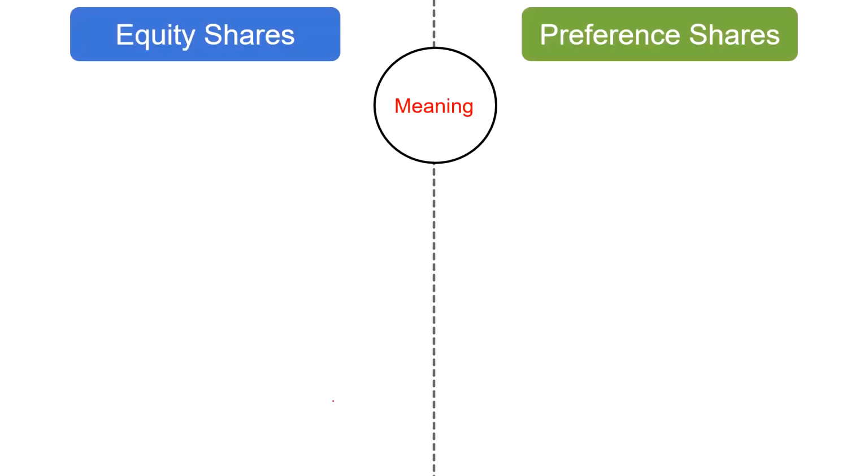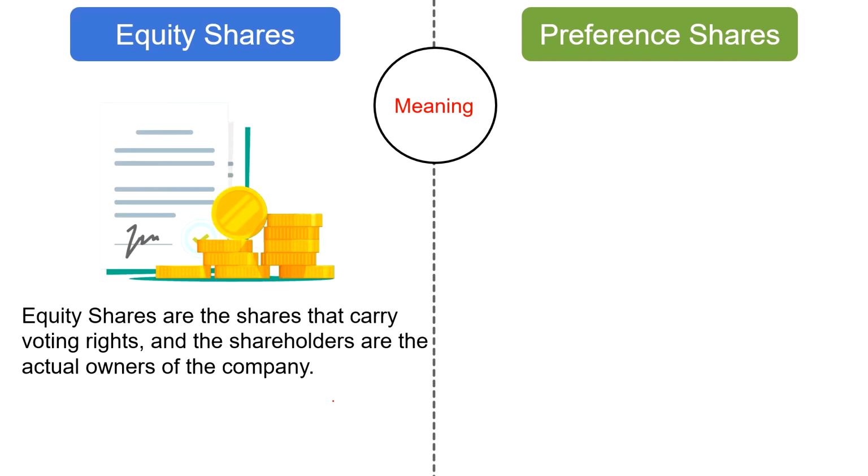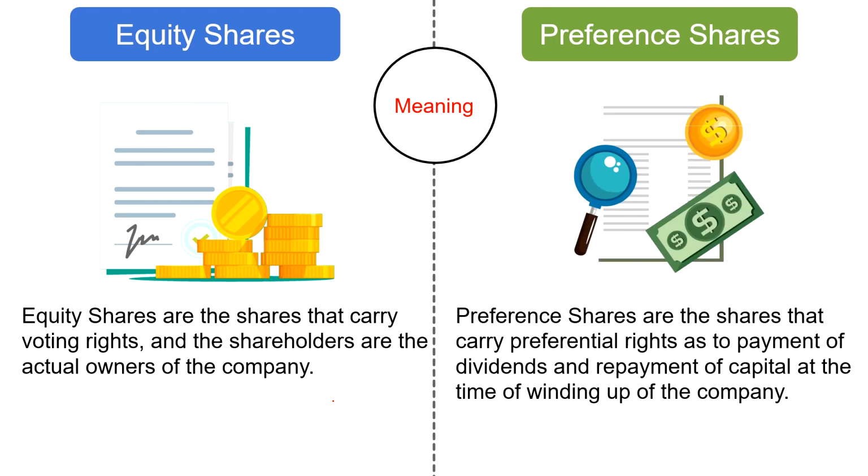Coming to the difference between equity shares and preference shares. Equity shares are the shares that carry voting rights and the shareholders are the actual owners of the company. On the other hand, preference shares are the shares that carry preferential rights as to payment of dividends and repayment of capital at the time of winding up of the company.